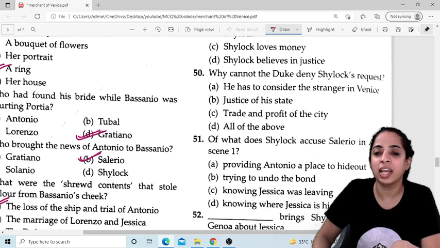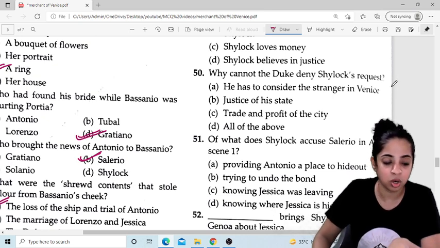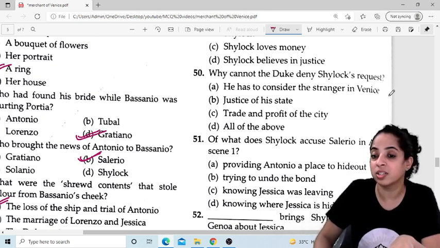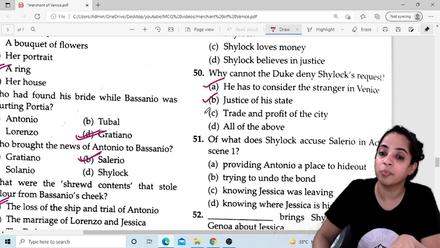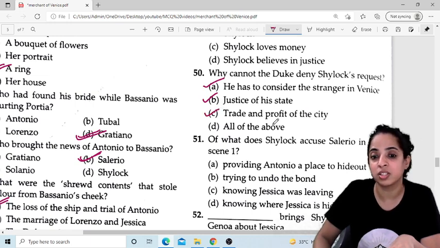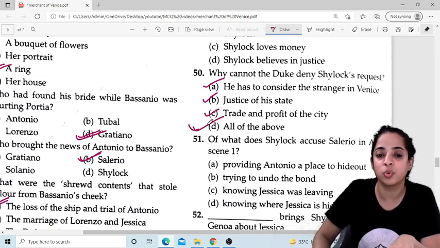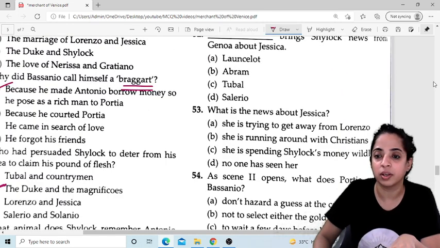Why can the Duke not deny Shylock's request? Because he had to consider the stranger in Venice. He had to consider the justice of his state. He has to look after the trade and profit of the city. So all of the above has to be the correct answer. Okay. Now of what does Shylock, wait.